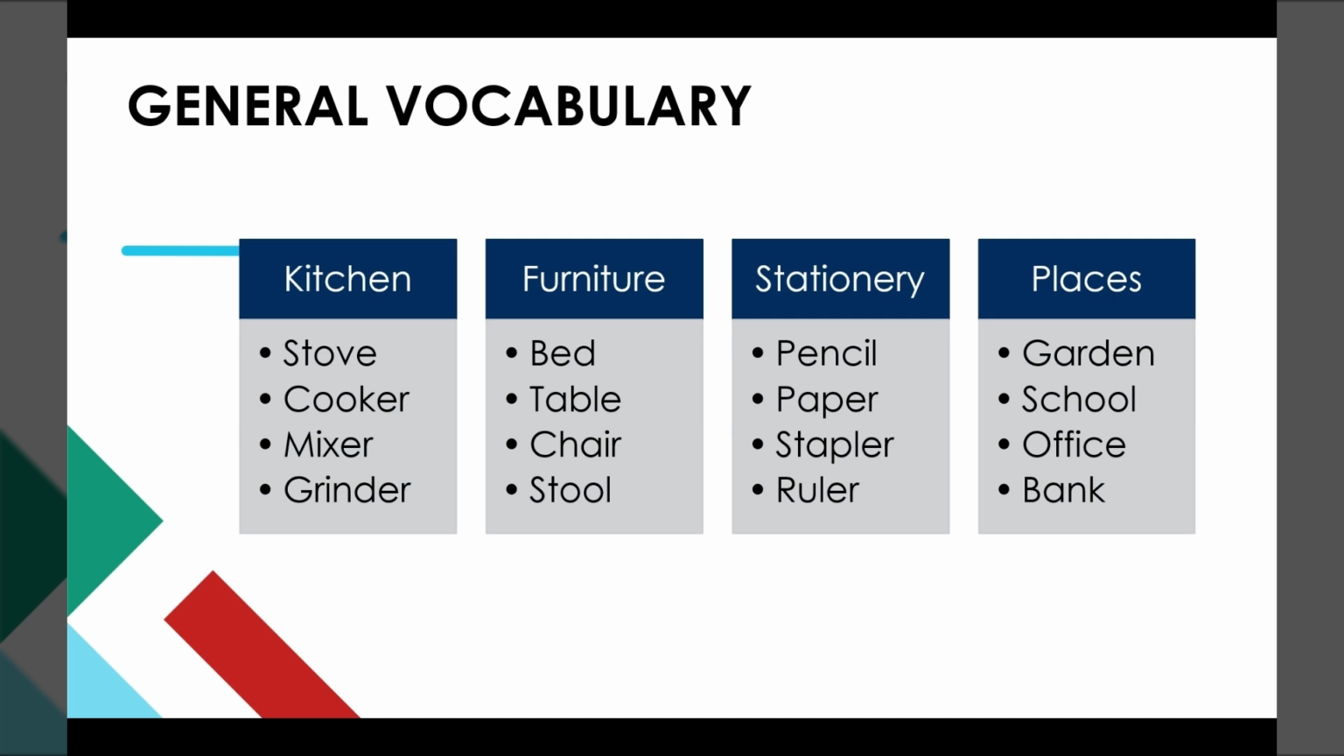How is vocabulary taught for any new language to a child or to anyone? We would teach the words and tell its category, right? Say, kitchen. The kitchen items include stove, cooker, mixer, grinder. All the items which pertain to the classification furniture are put together. Furniture includes bed, table, chair, stool. Pencil, paper, stapler, rulers are all categorized as stationery items. Garden, school, office, bank are all categorized under the term places.